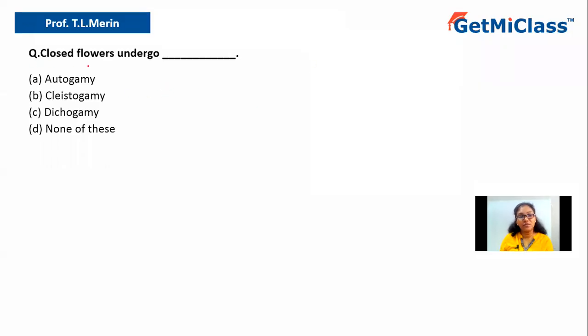Today we are going to solve this question which says: closed flowers undergo dash. Option A, autogamy. Option B, cleistogamy. Option C, dichogamy. Option D, none of this. So let us understand the question again. The question says closed flowers undergo dash.